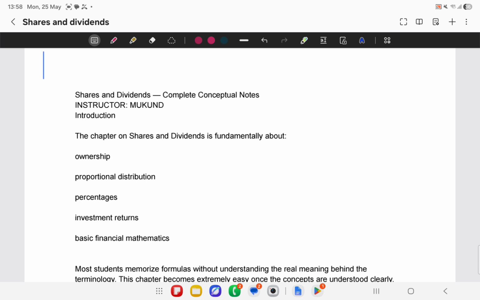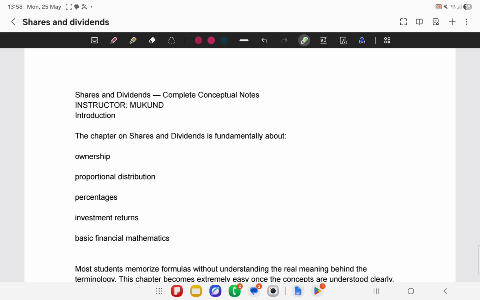Okay, let us start this chapter now. So, share and dividends. Now the problem is that we first have to understand the soul of this chapter. This is a very important chapter in ICSE, although the board weightage is not very high, because it comes under the commercial mathematics unit.